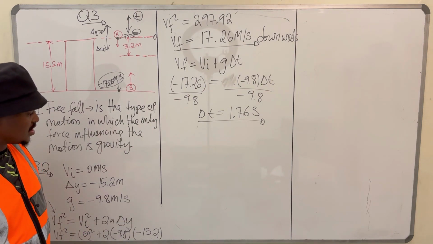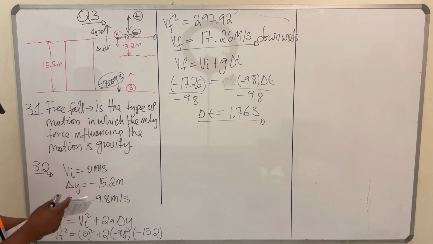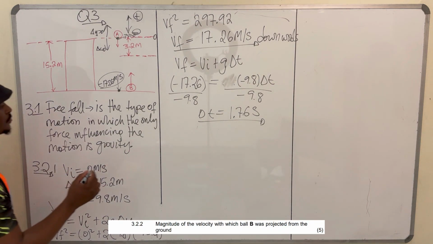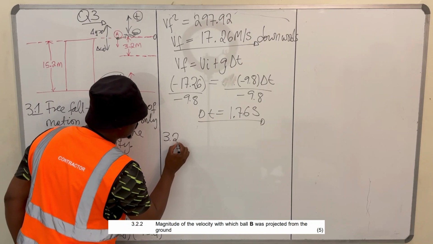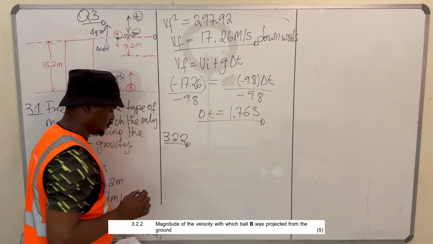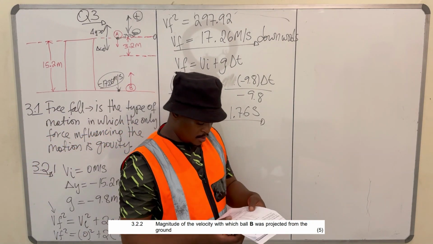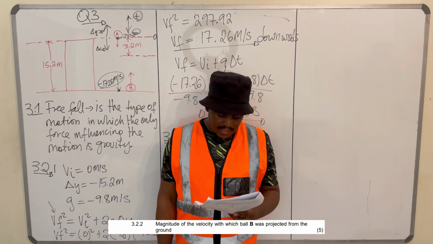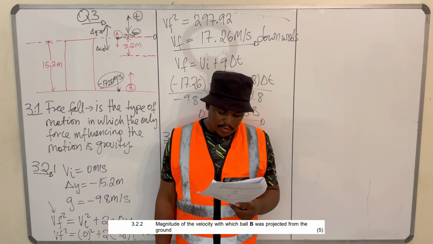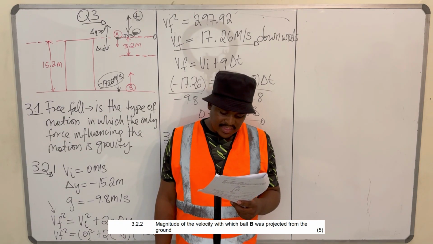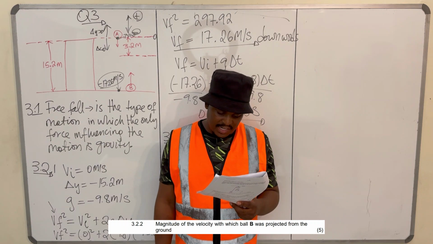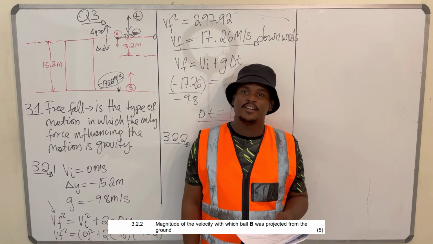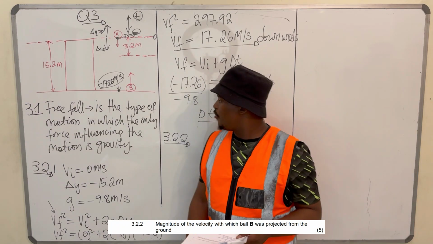So we'll move to the next question, which is 3.2.2. Let's go. What are they saying? They are saying, calculate the magnitude of velocity B with which ball B was projected from the ground. So they want us to find the velocity of ball B.